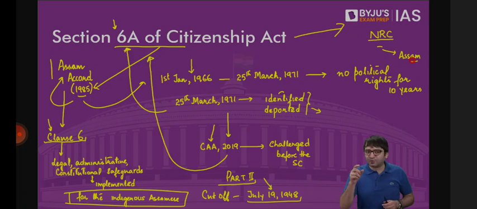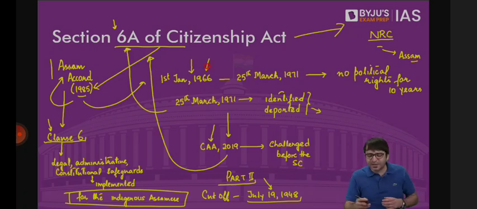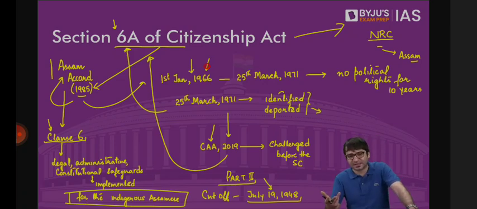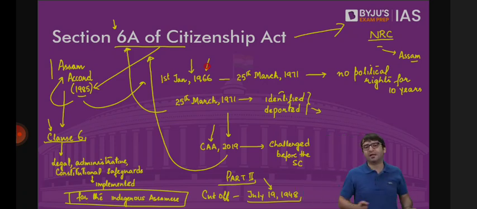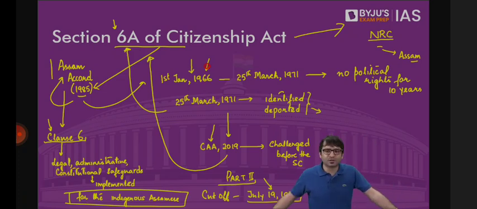So if we have to identify who are the Indians residing in Assam, for that we need to implement the NRC. So that we can know who are these people who entered Assam before 1966, after 1966, between 1966 to 1971, after 1971. For that, NRC was to be carried out only in Assam. What could not happen? Matter went to the court. Sarbananda Sonowal approached the Supreme Court. Supreme Court directed the government should implement NRC in Assam. And NRC was implemented only in Assam.